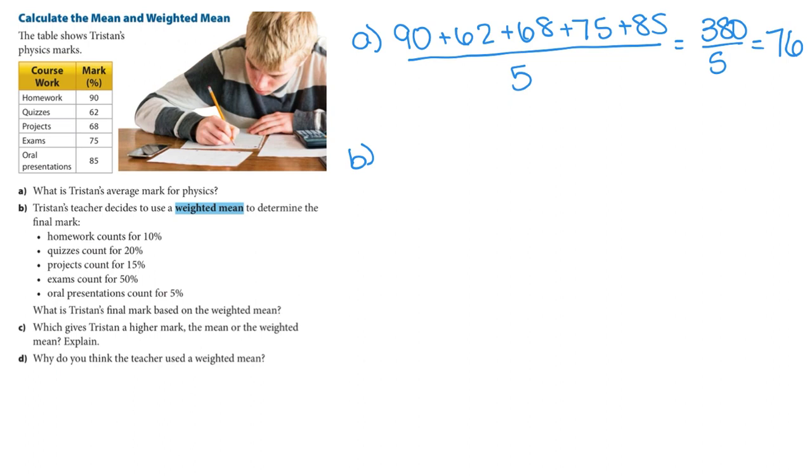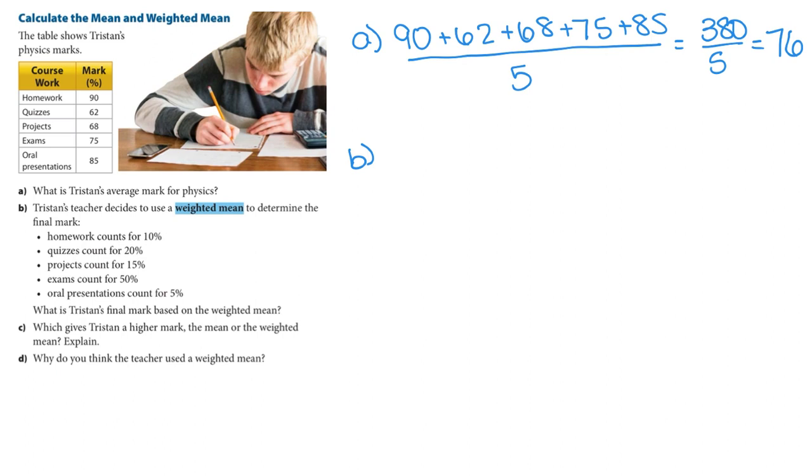Quizzes count as 20%. Projects count for 15, exams for 50, and oral presentations for 5%. So to do the weighted mean, we have to find that percent of each value, and then we can just add all those numbers up.